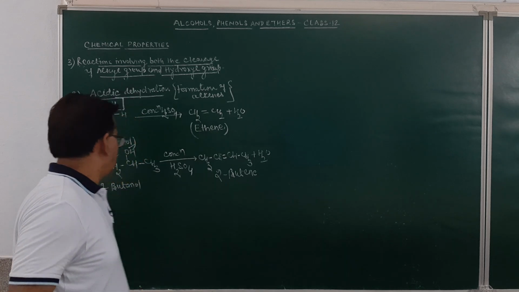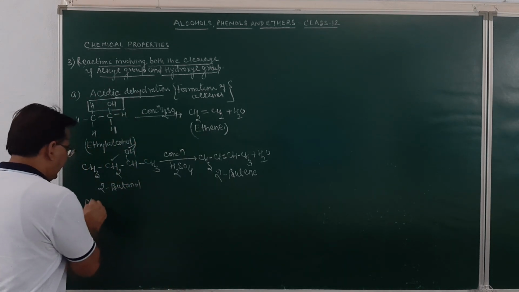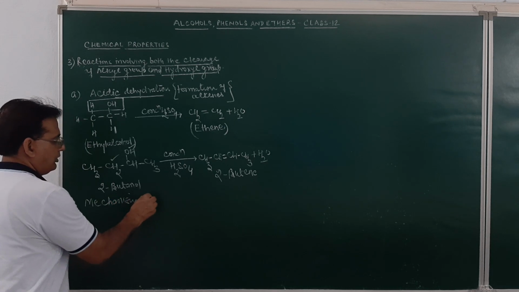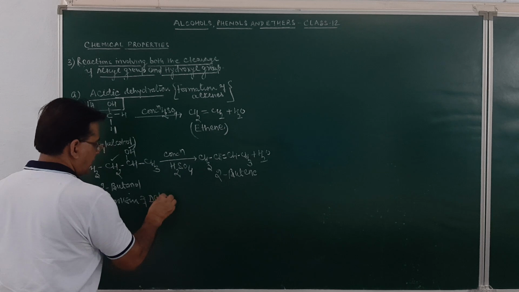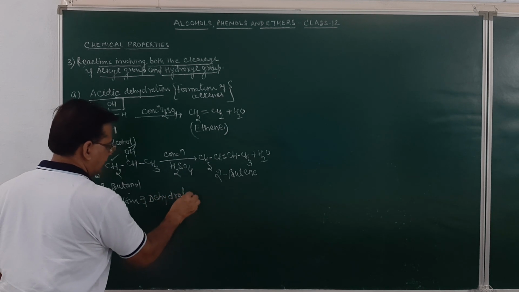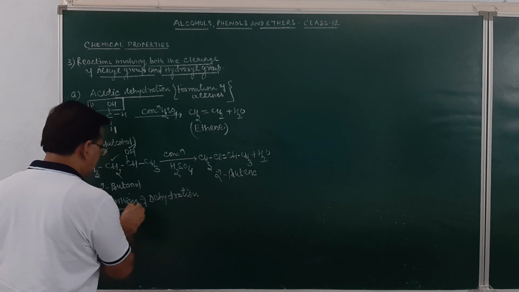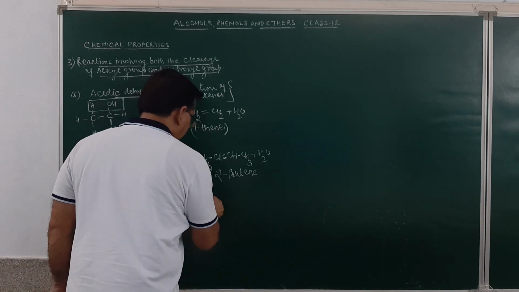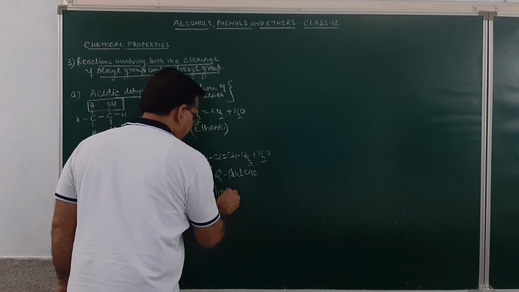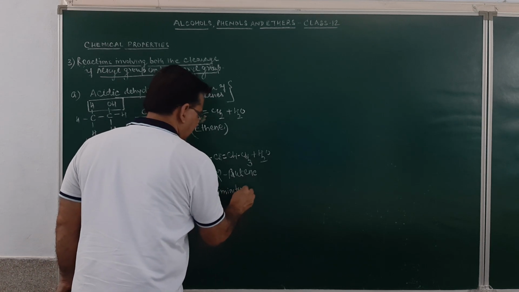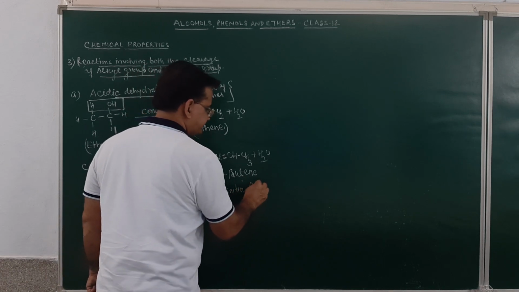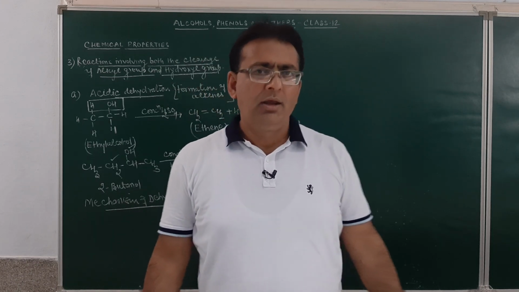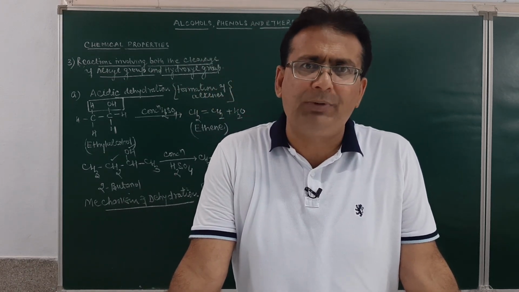In the mechanism of dehydration, students, you must always remember that this reaction follows the elimination reaction mechanism, in which I will explain the various steps.